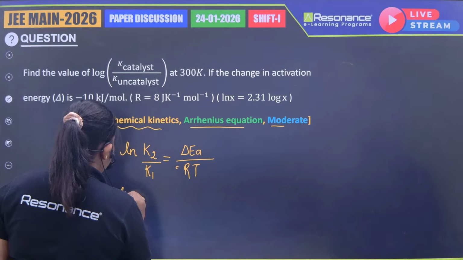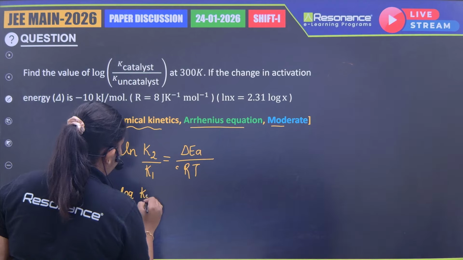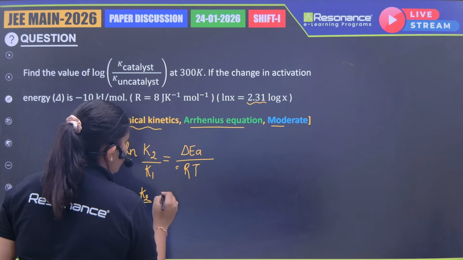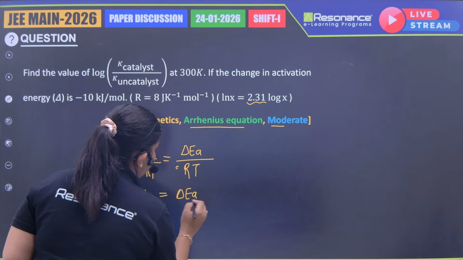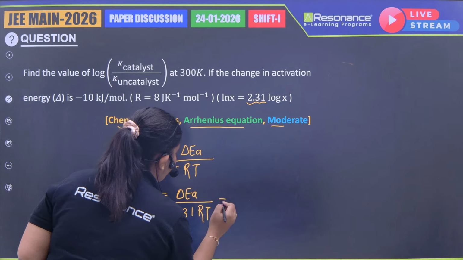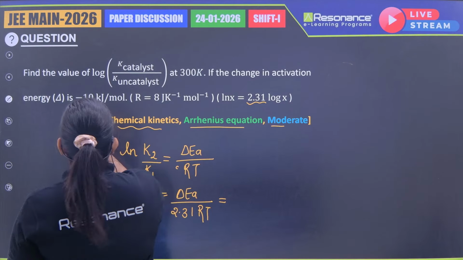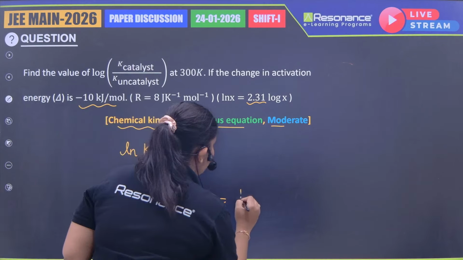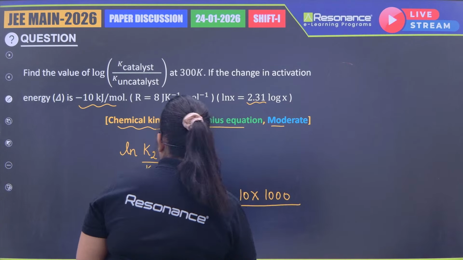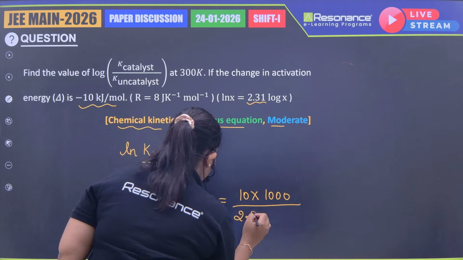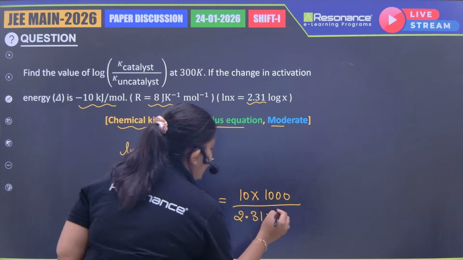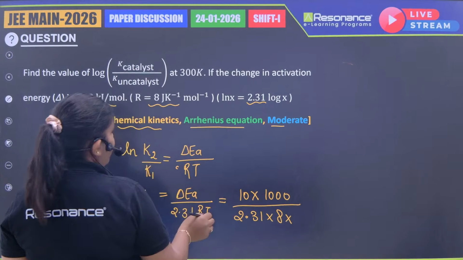But because the question has talked about the log, so log K2 by K1, it has told us that we have to take the value 2.31. So delta Ea divided by 2.31 RT. Let's quickly put the values. It is 10 kilojoule, and kilojoule means I have to convert it into joules, divided by 2.31 multiplied by R, whose value is also given in the question, that is 8 joules, multiplied by temperature.